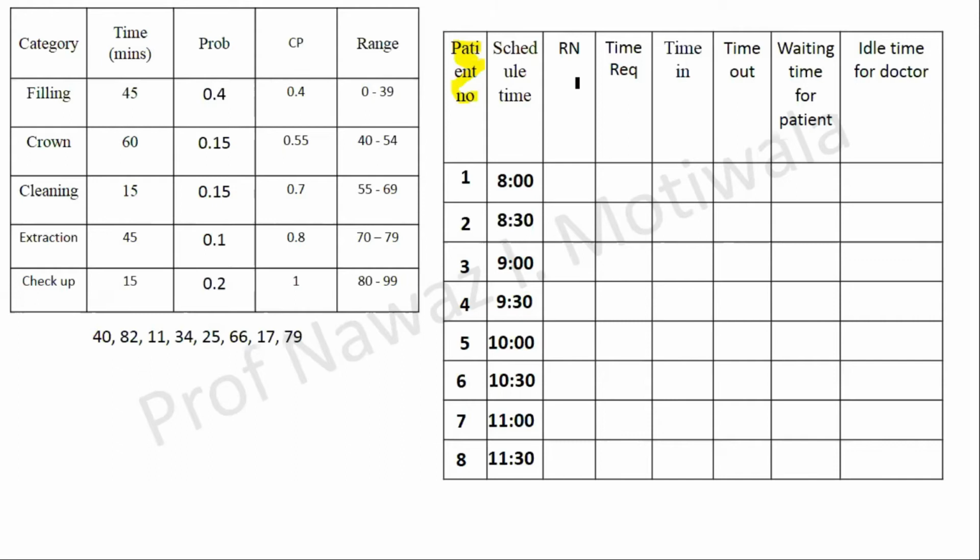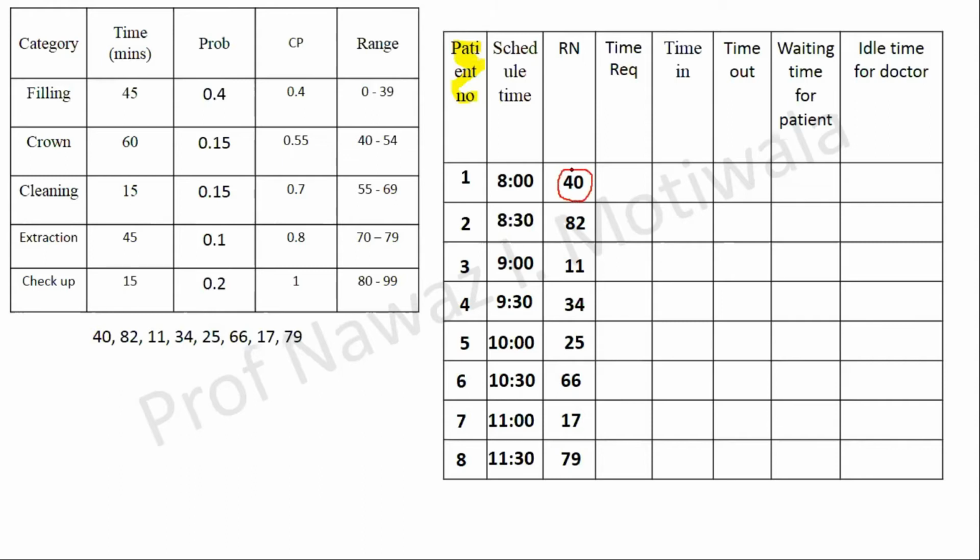Next is random number. So the random numbers will be 40, 82, 11, 34, 25, 66, 17 and 79. Now the main thing starts. Okay, just observe random number 40.